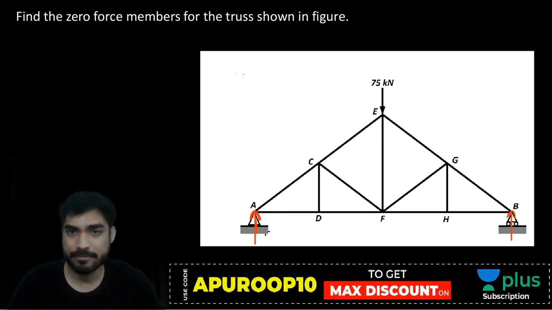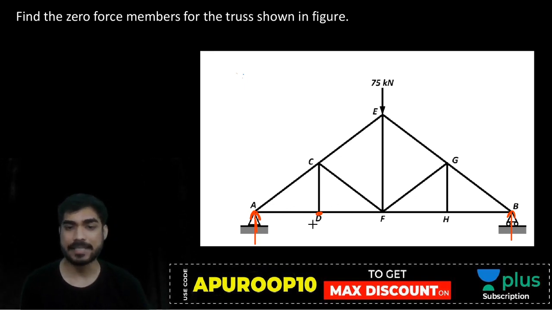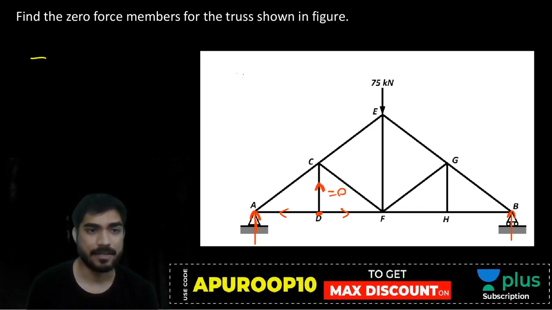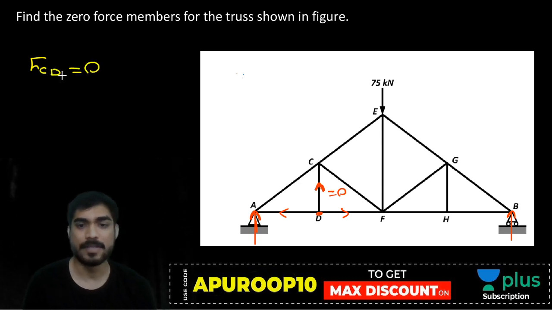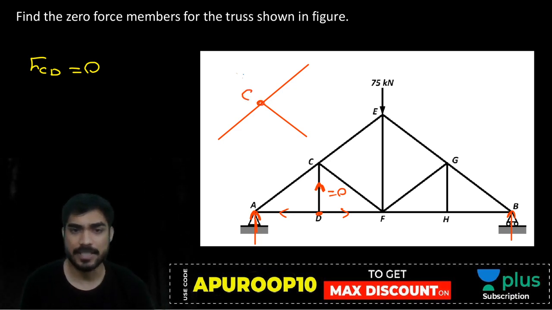So at joint A, you cannot use the condition because it is subjected to external load. Now look at joint D. Look at this. Three members are there, two are collinear, and this third one is not collinear. So it will be 0, right? FCD will be 0. Now if FCD is 0, then look at joint C. At joint C, you will get a condition like this, right?